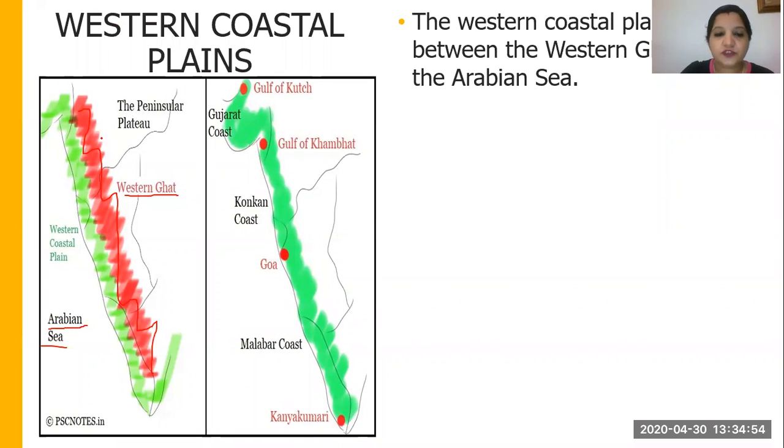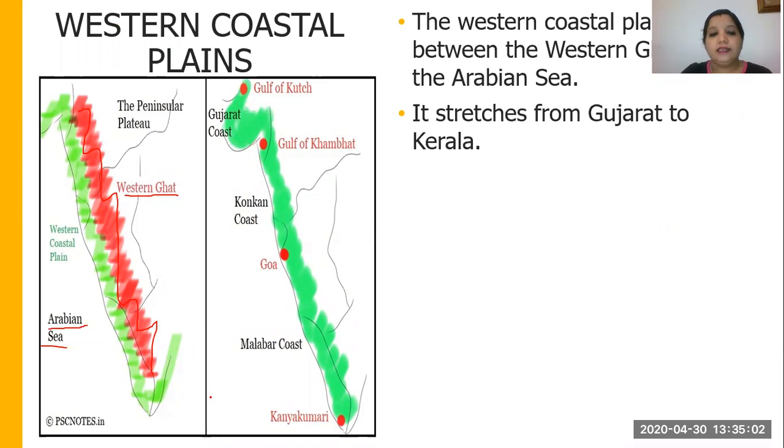So the space between that plateau area and the Arabian Sea is called the western coastal plain. It stretches from Gujarat to Kerala. Here you can clearly see that it starts from Gujarat and extends till Kerala.